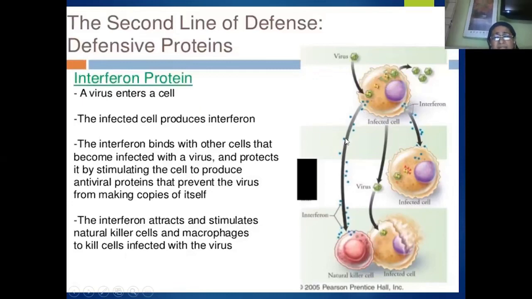Apart from that, they also invite cells like natural killer cells to kill them. That means the infected host cell, when it understands that it is not able to overcome the viral infection, will invite the natural killer cell to kill it. So in that way, natural killer cells attack the infected host cells when they produce the interferons, and they try to kill the host cells.